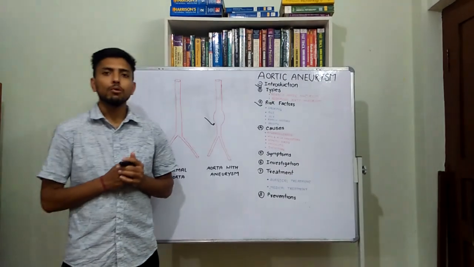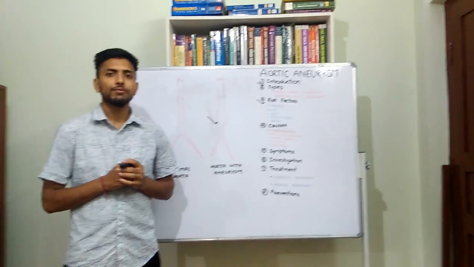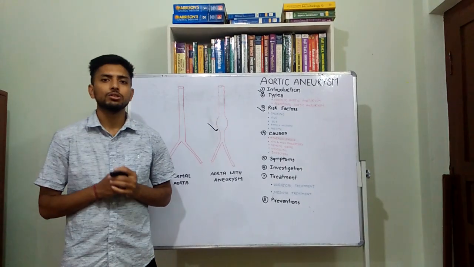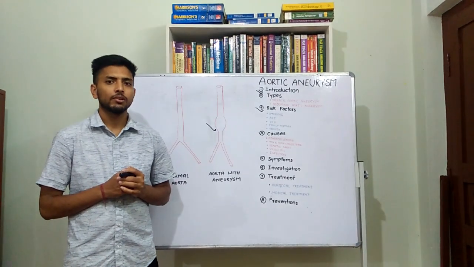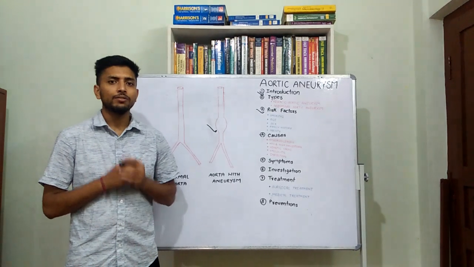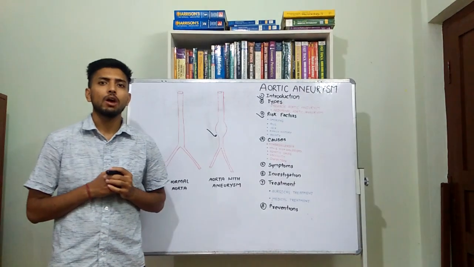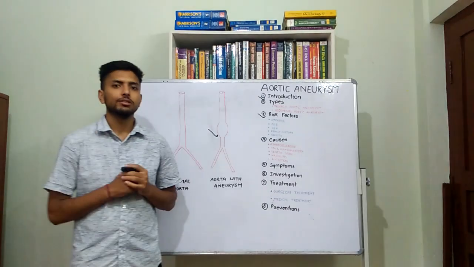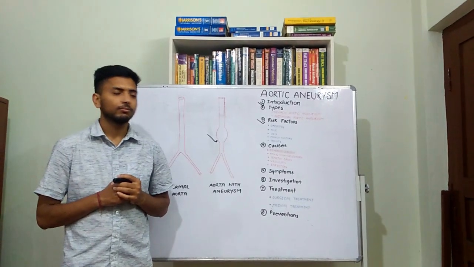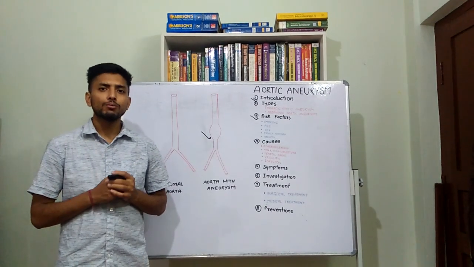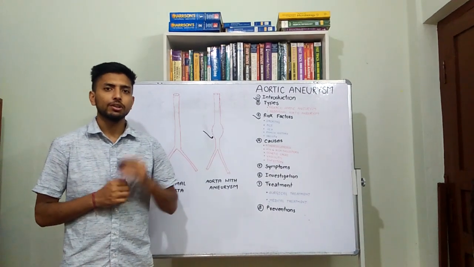Sex. Males are more prone to develop aortic aneurysm than females. It might be because females are protected by the estrogen hormone. Family. If you have a family history of aortic aneurysm, then you are more likely to develop aortic aneurysm in your elderly age. Obesity. Obese persons are more prone to develop aortic aneurysm in their elderly age.